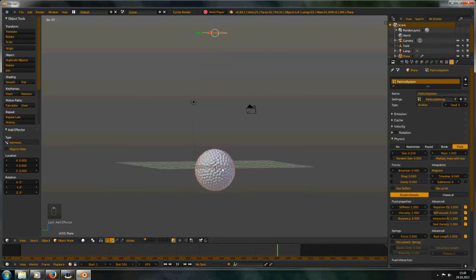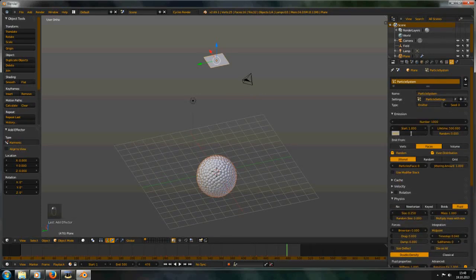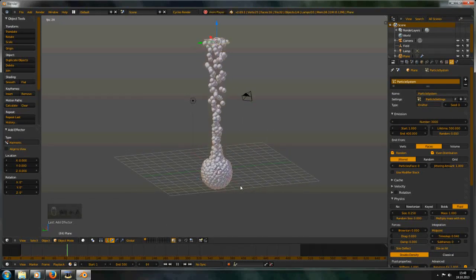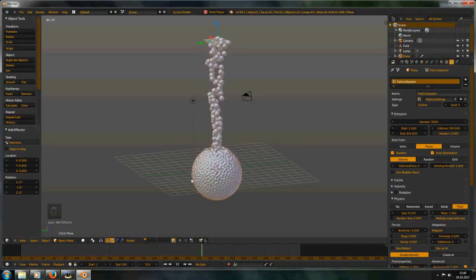Maybe we can set this to a higher number. The end frame, I mean. 400. And much more particles. 3000. And that's looking very similar to that what I have made since for a year.